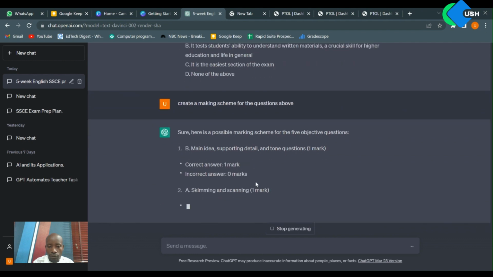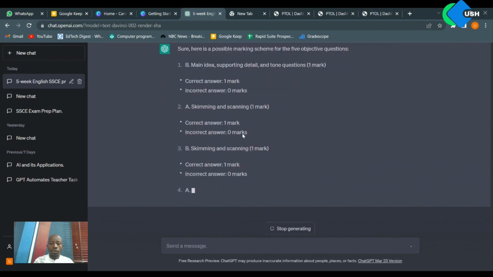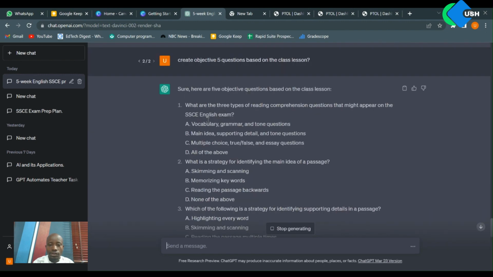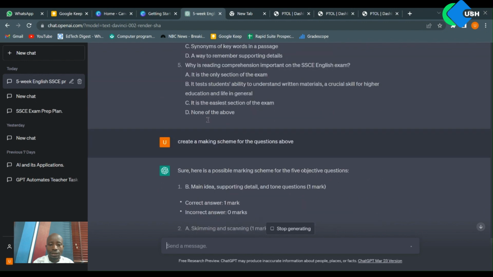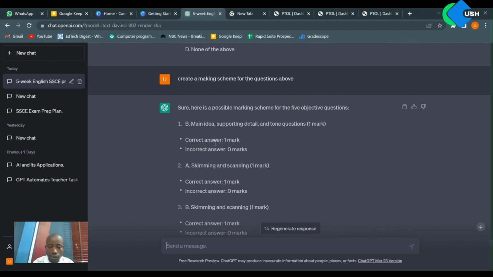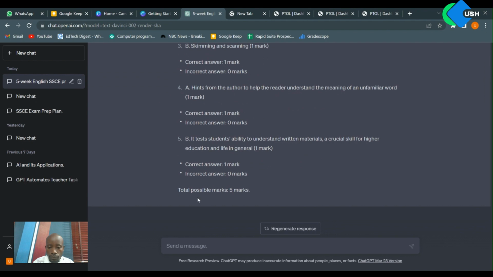Wow, it's able to give us a marking scheme. So you see that the marking scheme is referencing the questions that it created above, and it tells us okay, this is the correct answer, and it's 1 mark. Incorrect answer, 0 mark. And it gives us a total of 5 marks.